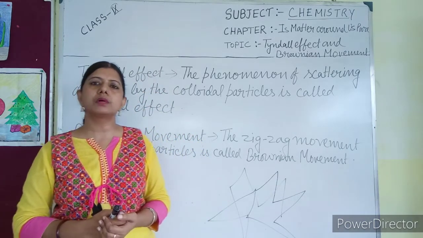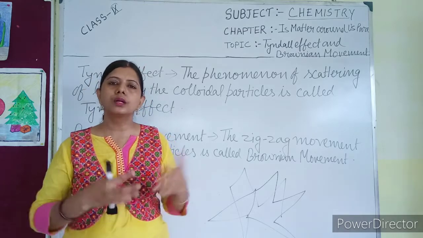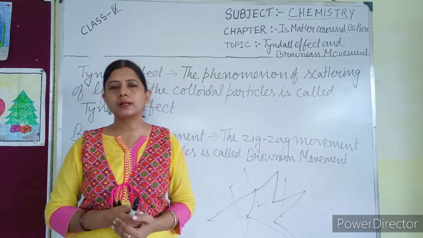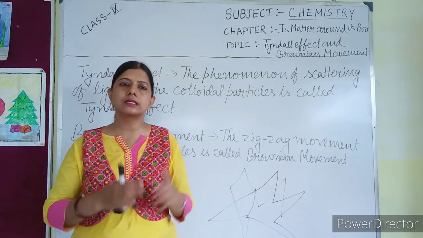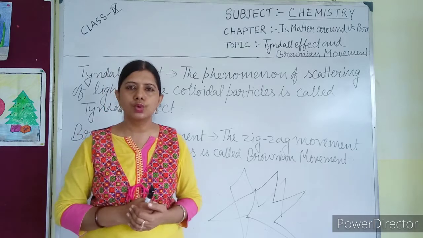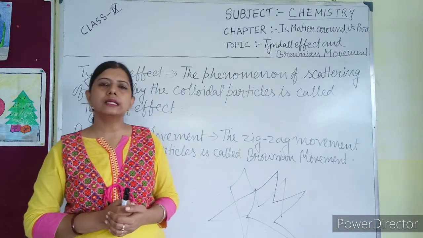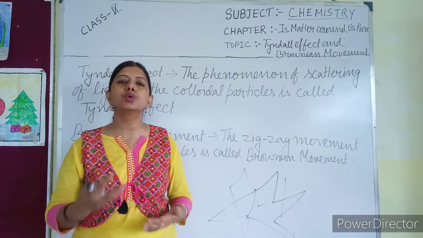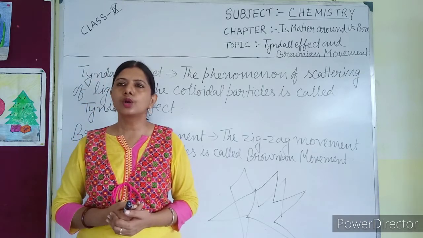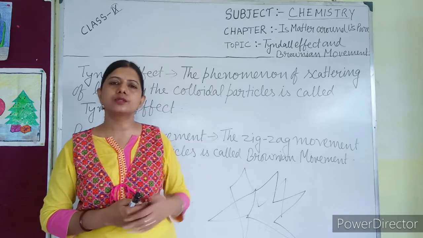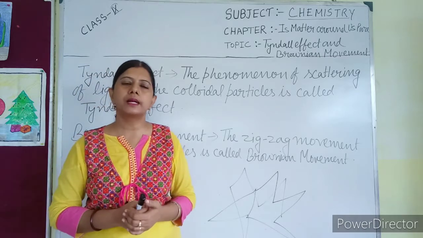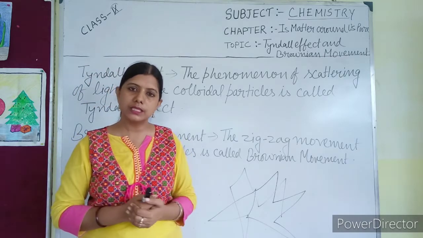Another thing I want to share about colloidal particles, I have told you all the characteristics. I am not writing each and every one in detail. The size of colloidal particles is between 10 to the power minus 7 and 10 to the power minus 9 meter. This you already know. Next, a colloidal solution is a heterogeneous mixture, although it looks homogeneous. Next, colloidal particles show the Tyndall effect and they show Brownian movement. These are also characteristics of colloidal particles. Through colloidal particles, the path of the light rays can be seen.